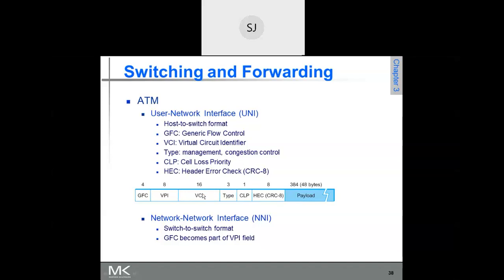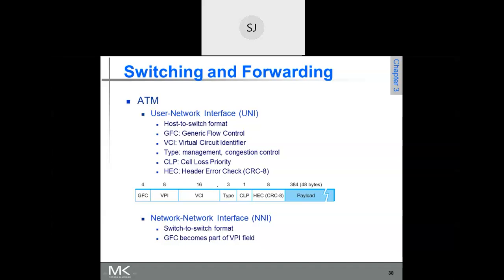Then VCI, virtual circuit identifier, because it is connection oriented. Then VPI, virtual path identifier.